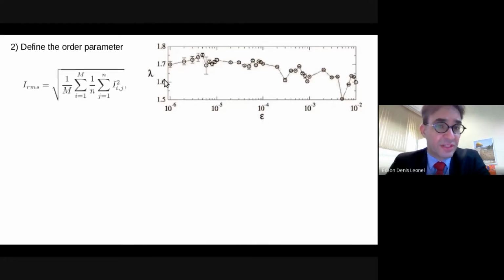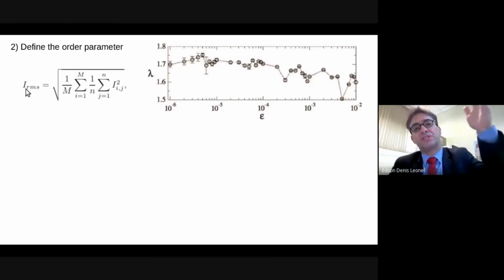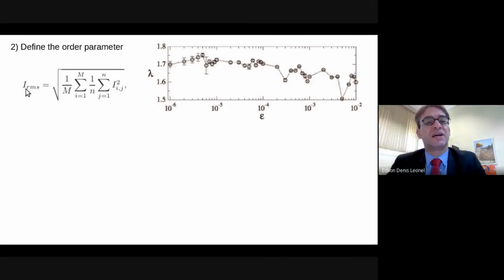But instead of the Lyapunov exponent, a good candidate is I root mean square, which defines a dynamical variable for the diffusion, for the chaotic diffusion along the phase space. And because the phase space is symmetric from the positive side to the negative side, the average action is not a good variable, but rather the squared action is a good one.